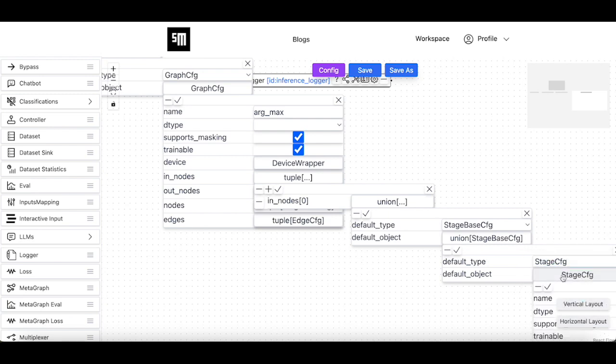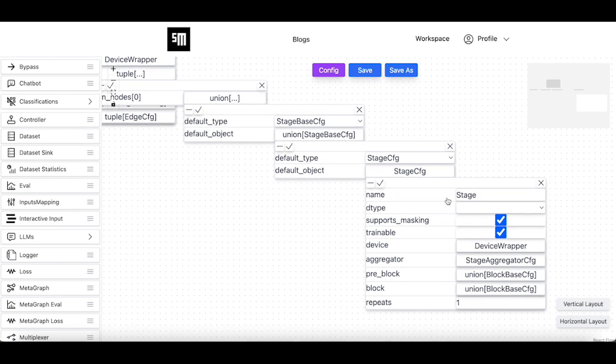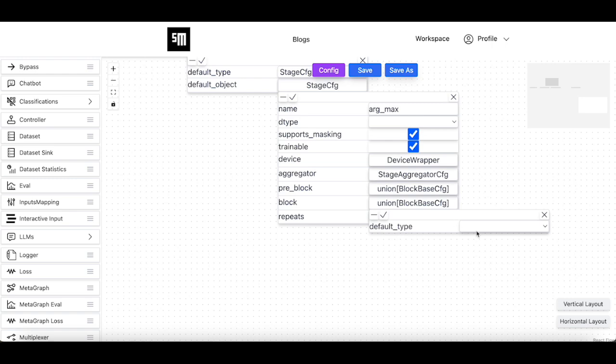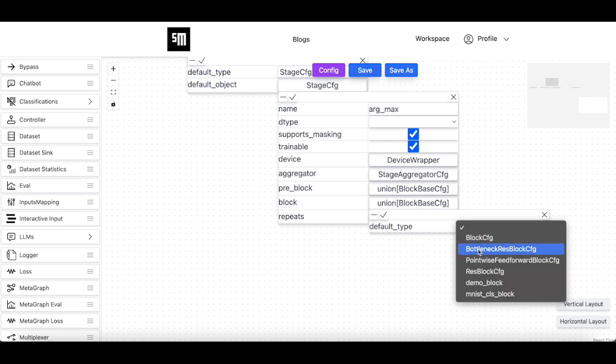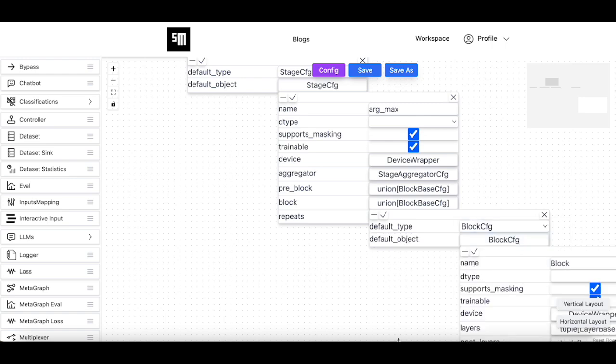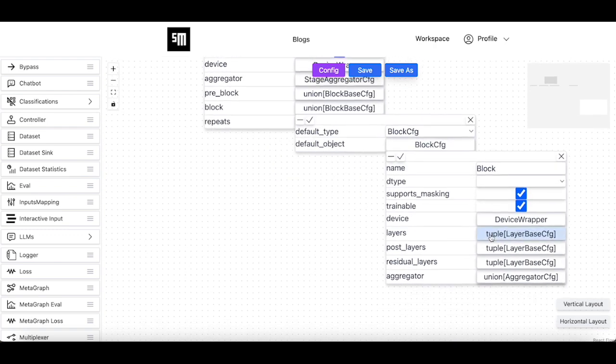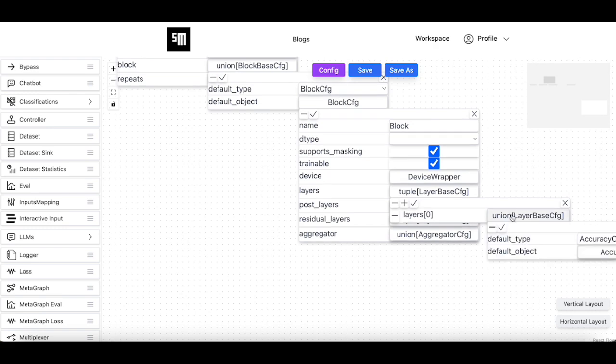We choose stage config as its type. We name it argmax. We set the block of this stage node to have a single layer, which is the argmax layer.